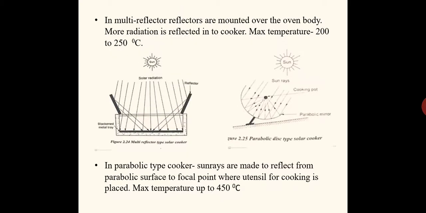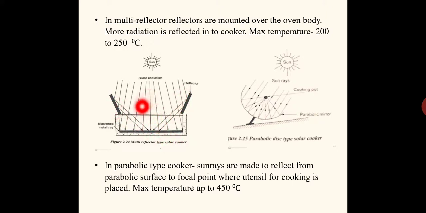About the simple one. Then comes the multi reflector type solar cooker. This solar cooker is similar to the earlier one, that is box. This also is in box type only. The only difference is we have added reflectors on all the four sides if possible, so that more solar radiation can be reflected into the system.